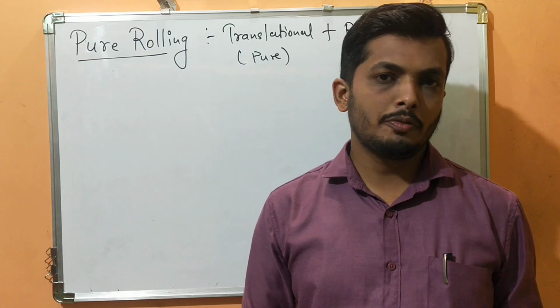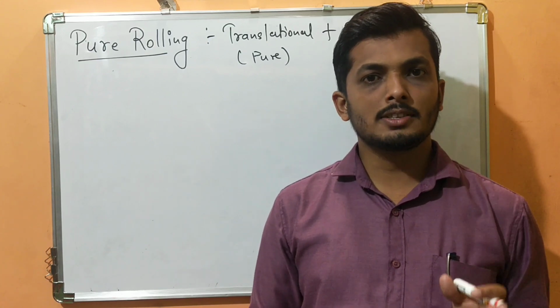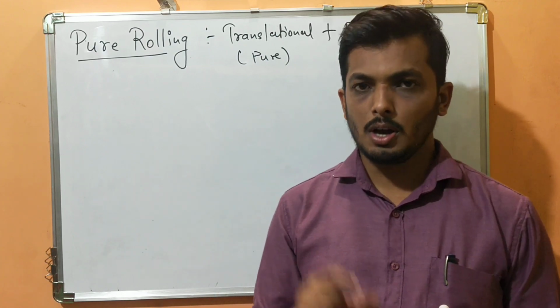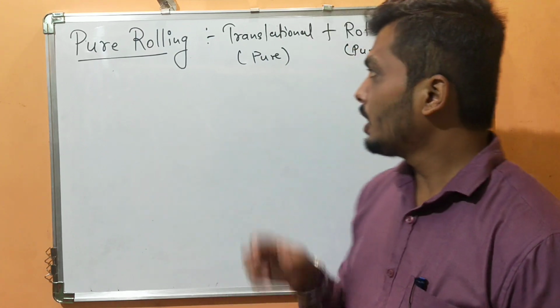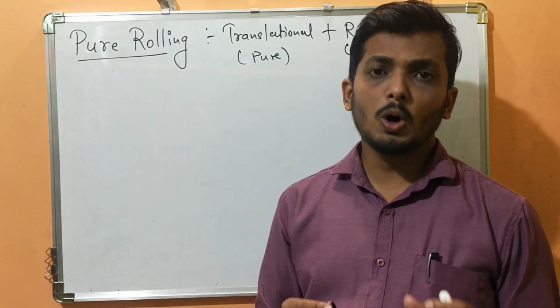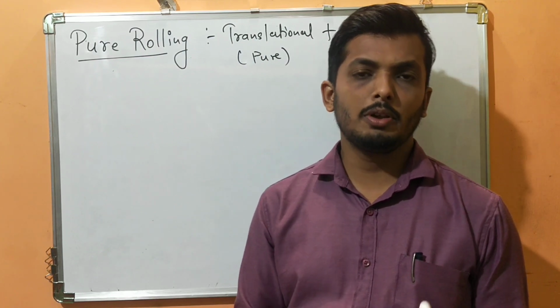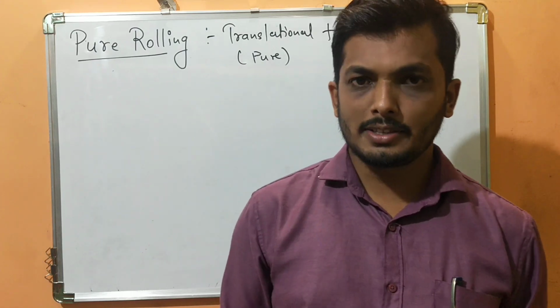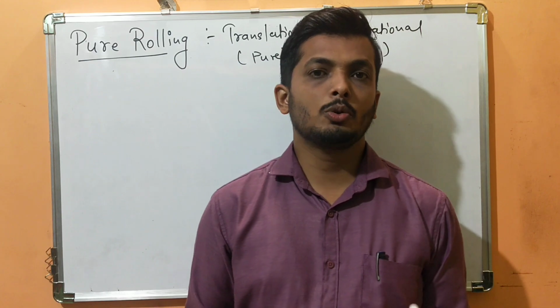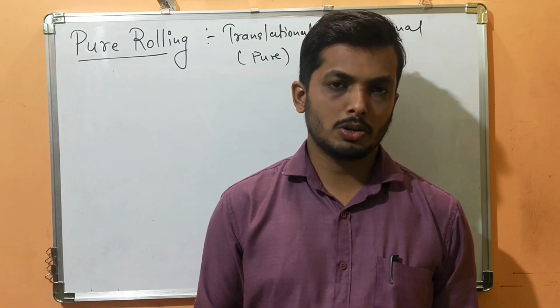One more difference: in rotational motion one of the axes was fixed and all the particles were rotating about that fixed axis. And in translational motion all the particles travel with the same velocity and same acceleration, whereas in rotational motion every particle travels with a different velocity.